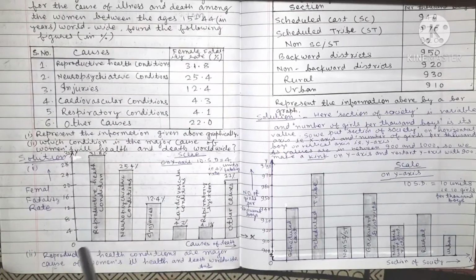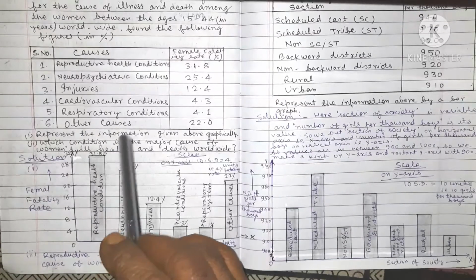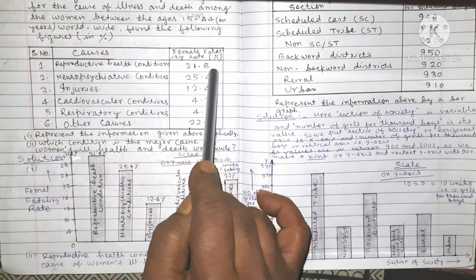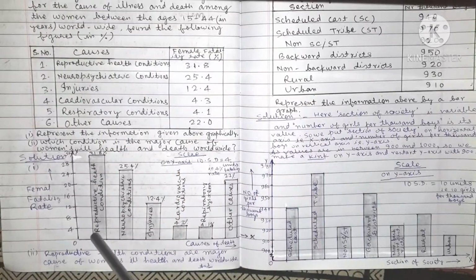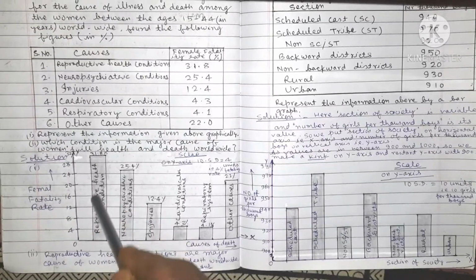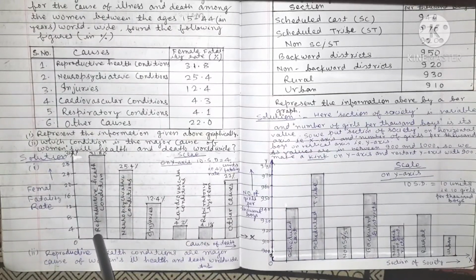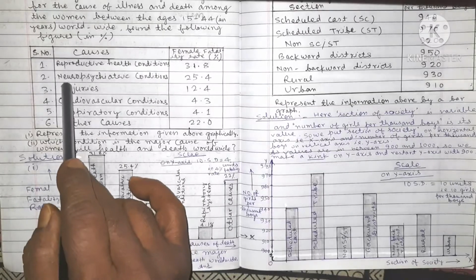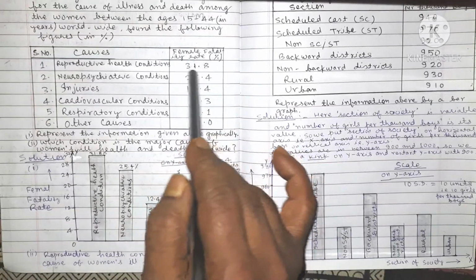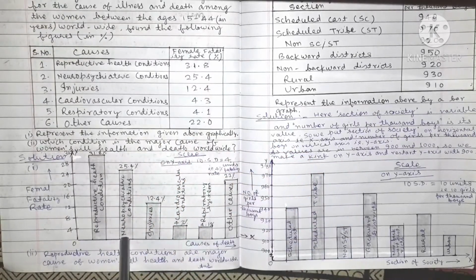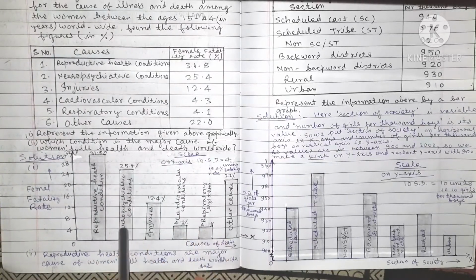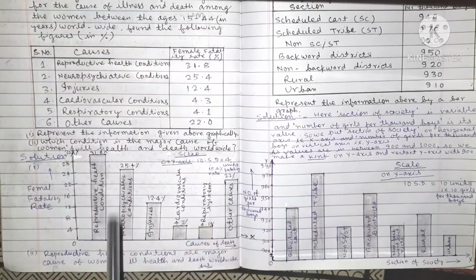Here we see that reproductive health condition is 31.8%, so we go up to 31.8%, and this rectangle, this bar, represents reproductive health condition. Now, neuropsychiatric conditions have a female fertility rate of 25.4%. So this bar represents 25.4%. We go up to 25.4.